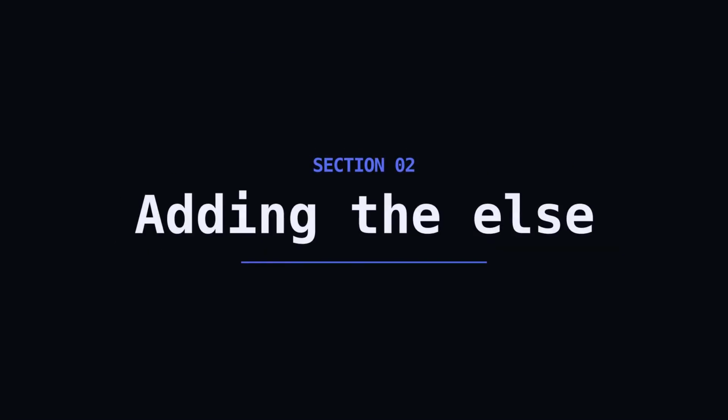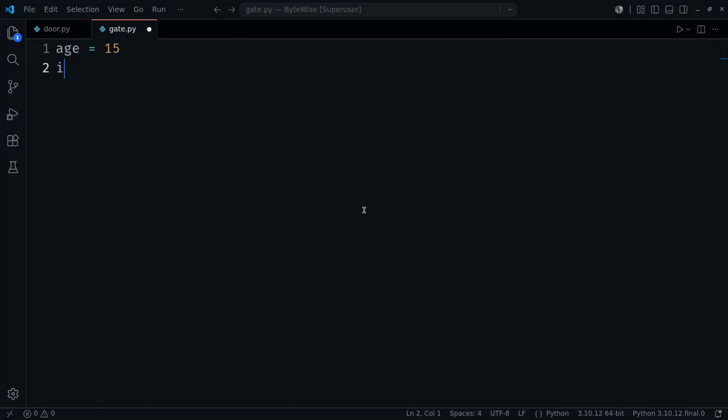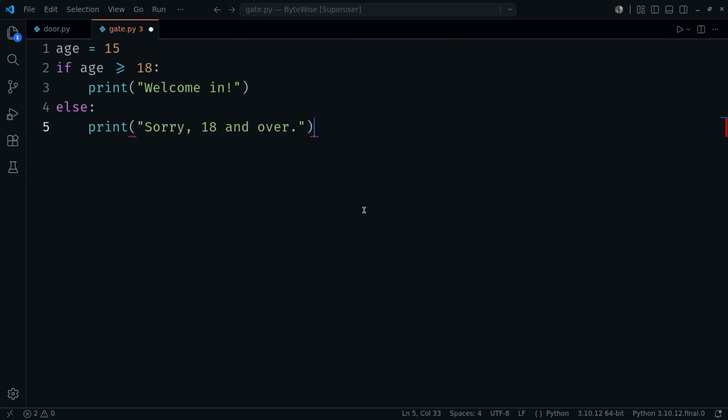One small word. Else has no condition of its own. It's the catch-all. It runs whenever the if was false. Notice it lines up directly under the if and takes a colon, just like the if did. The if and its block are exactly as before. Then else, lined up right under the if, same indentation, not tucked inside it. Else takes a colon too and its own indented block.